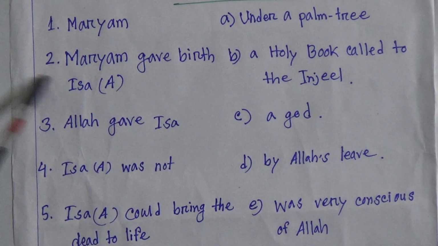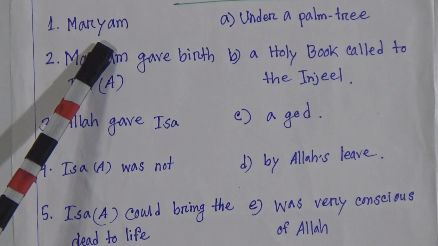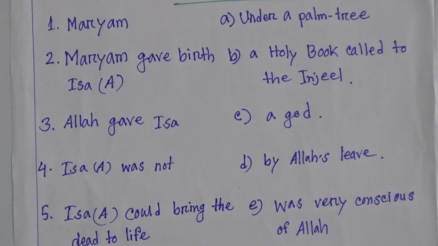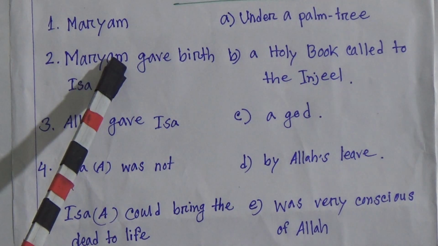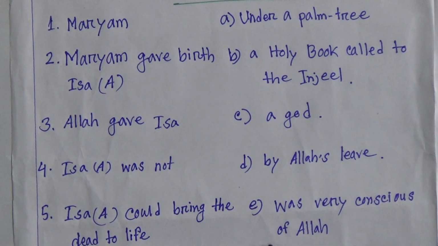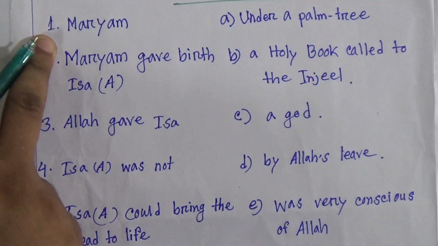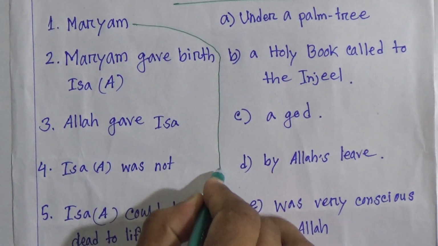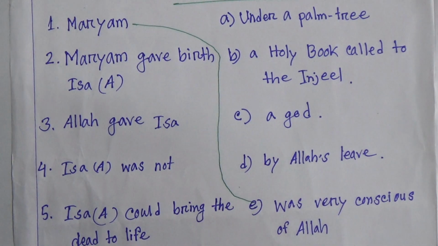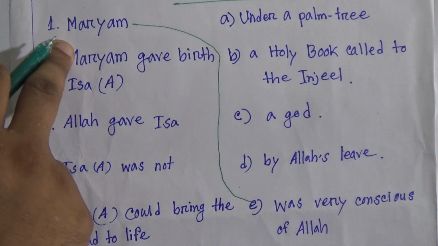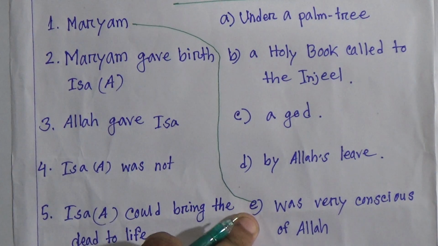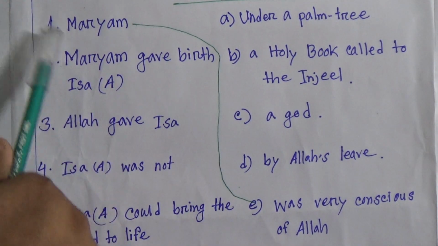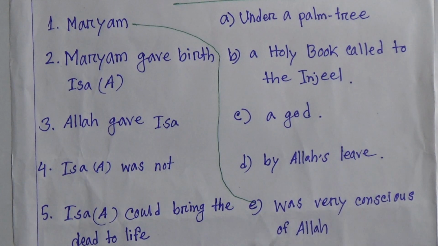My dear students, our first number sentence is Maryam. What will be the answer? Yes, our answer will be Maryam was very conscious of Allah. So now we are matching. Number 1 will be matched with number E. So our answer will be Maryam was very conscious of Allah.